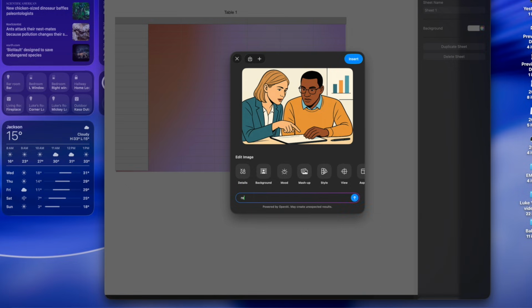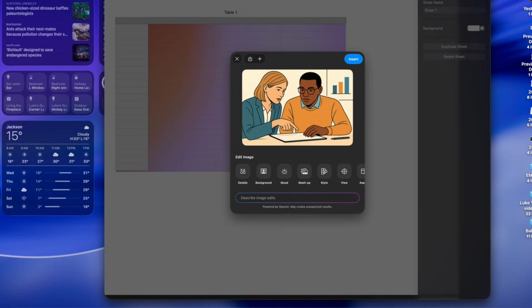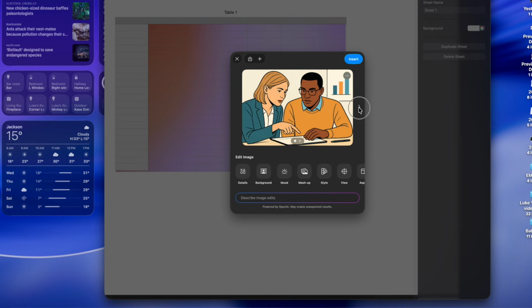I would say remove numbers logo in the back right corner. All right, and it's done, and look what it did. It didn't even do exactly what I told it to do. So this is an example where I don't think this is 100% ready to go. You can tell based on the images, it didn't change a thing. All it did was just move it around.